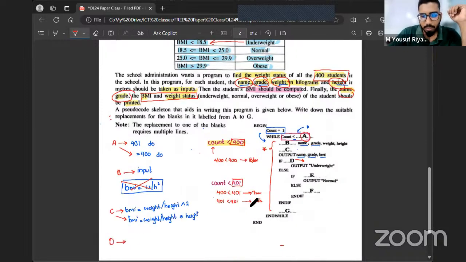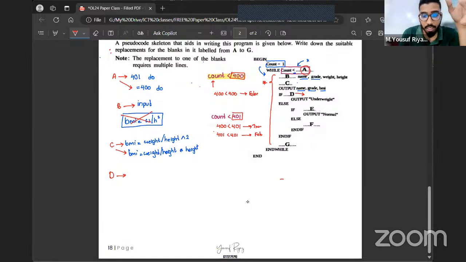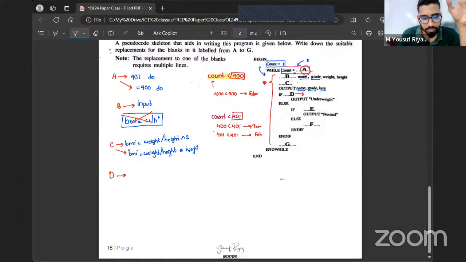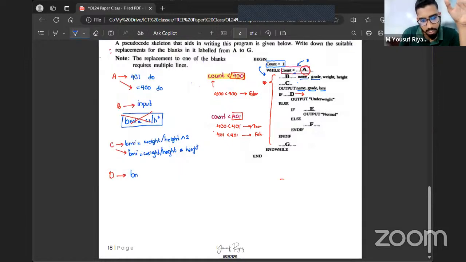So therefore statement D should be: if BMI is less than 18.5, then. Then is a keyword. Again, you can use capital letters; pseudocode is not case sensitive, right? So if BMI is less than 18.5, then output underweight.